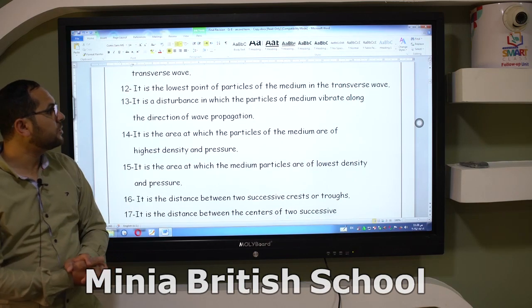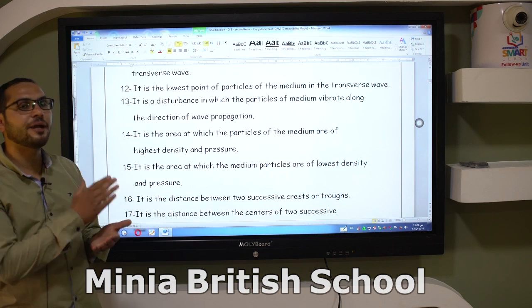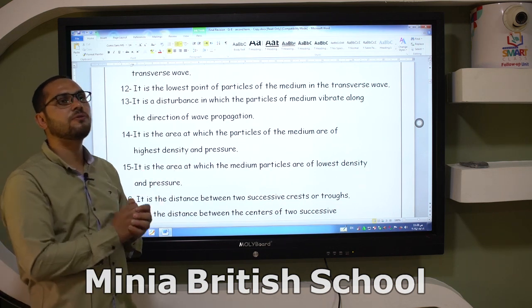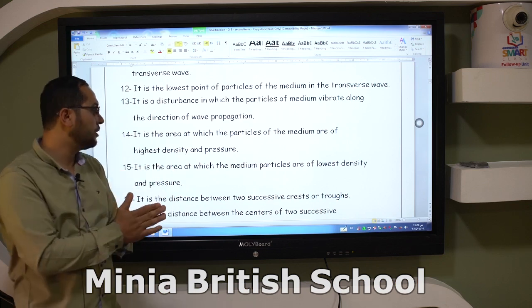It is the disturbance in which the particles of the medium vibrate along, not perpendicular. Vibrate along, this is the meaning of longitudinal waves.